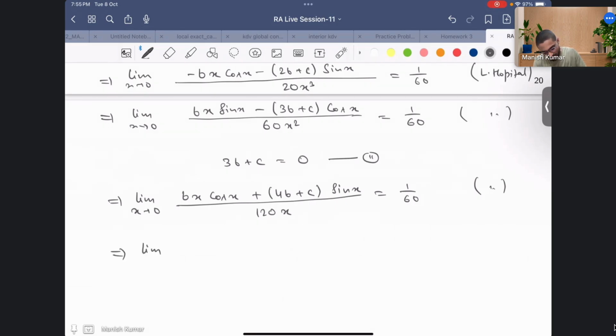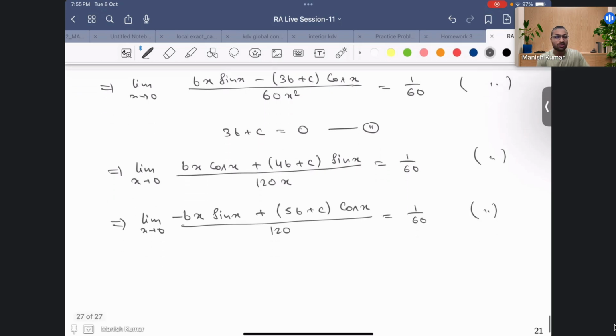So what I get is bx sine of x with minus sign plus b cos x, which would be clubbed with this one, so 5b plus c cos of x upon 120 is equal to 1 by 60 in L'Hopital. Now in the denominator we don't have x, so there is no issue as such.